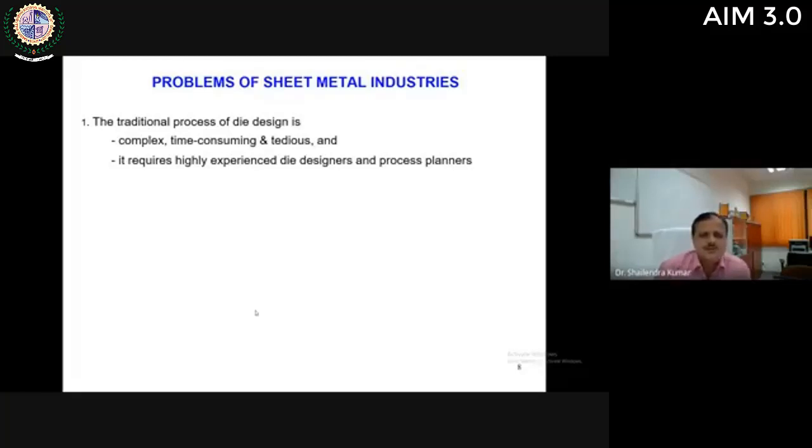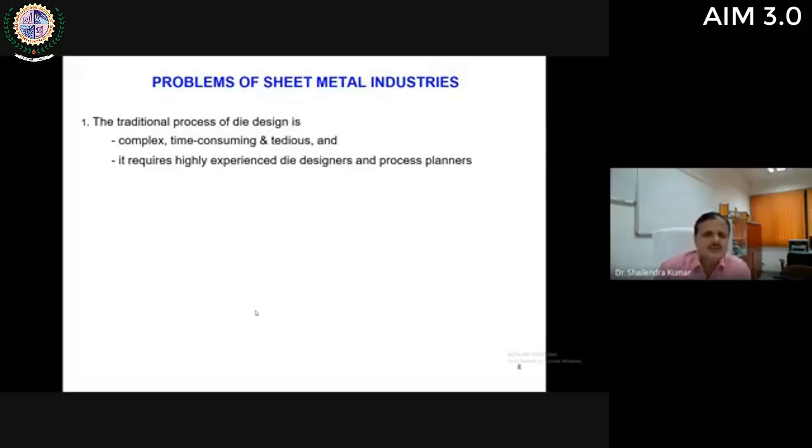Time consuming means it takes a lot of time, at least 3-4 days or sometimes 1 week is required to design a die manually. And tedious, also a lot of calculations are to be done, and many times the trial and error method is used based on experience.